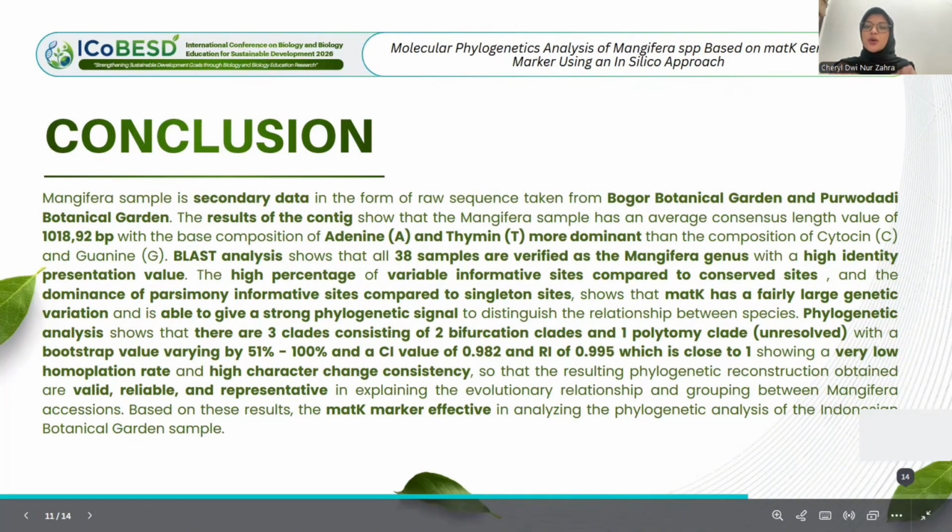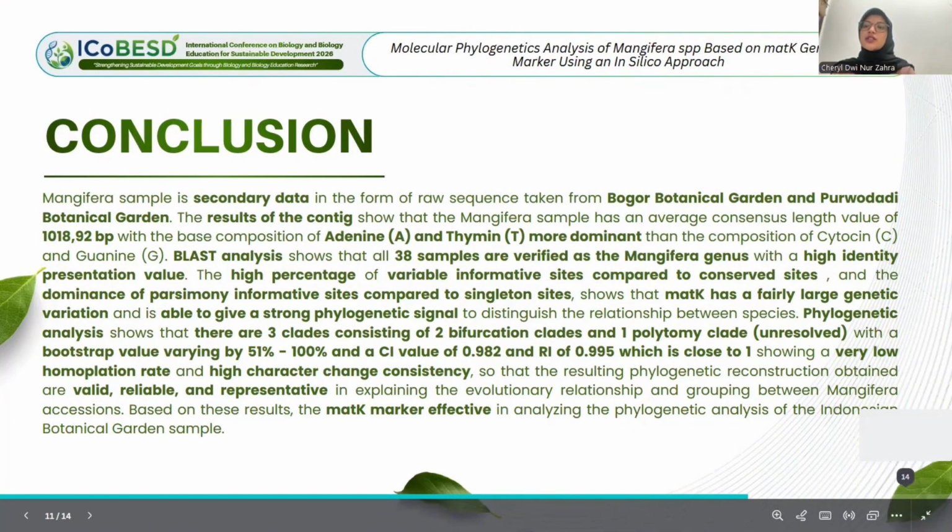Phylogenetic analysis shows that there are 3 clades consisting of 2 bifurcation clades and a polytomic clade, which we call unresolved, and a CI value of 0.982 and RI of 0.995, which is close to 1, showing a very low homoplasy rate and a high character change consistency.